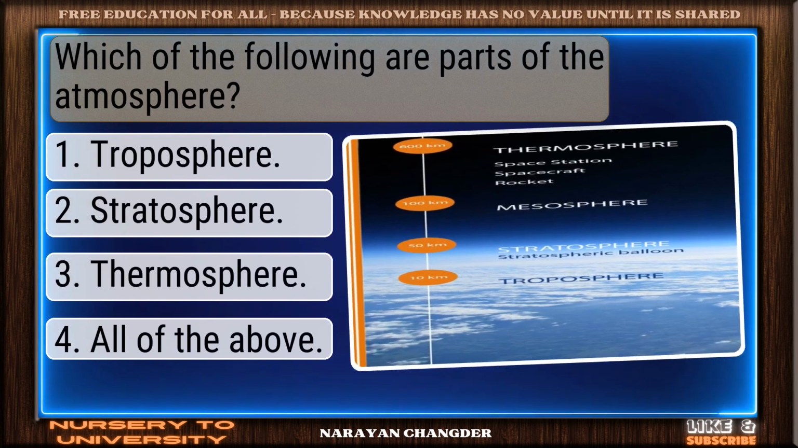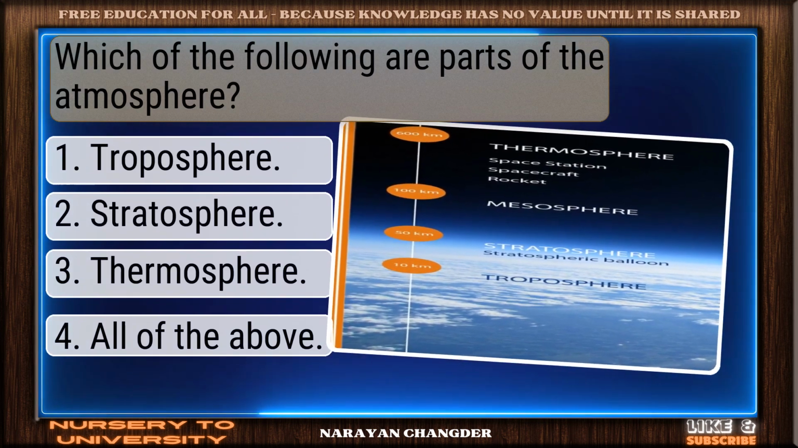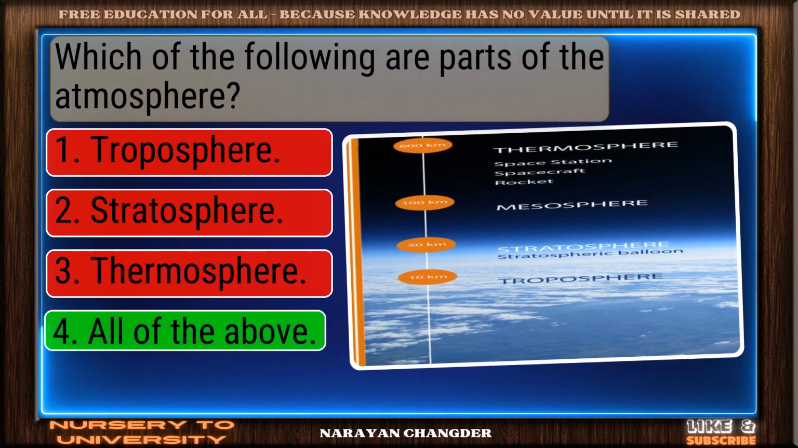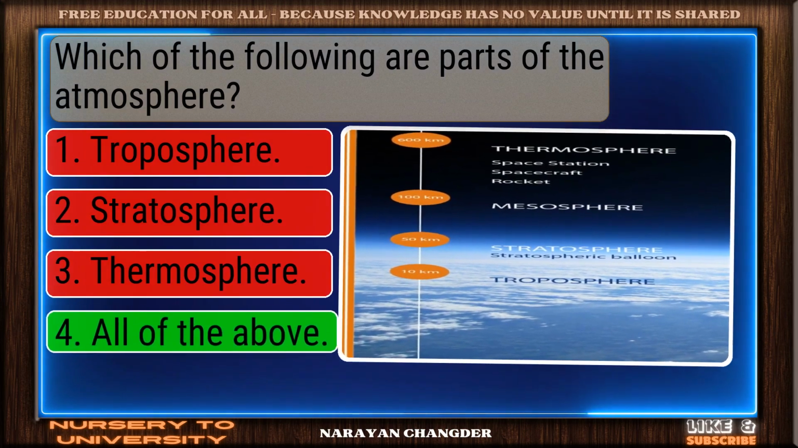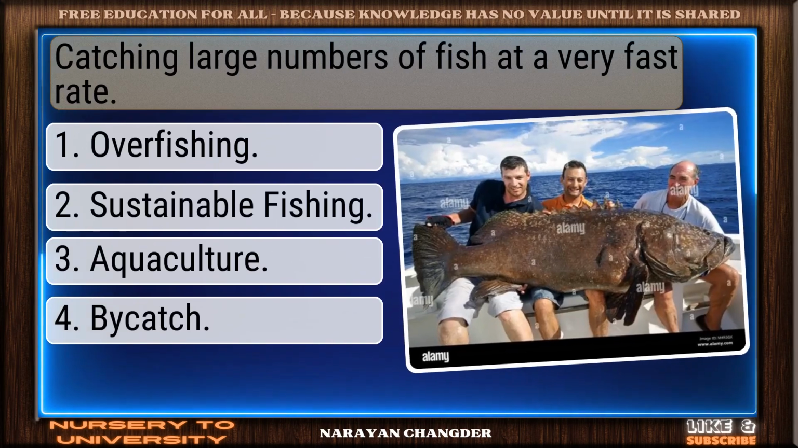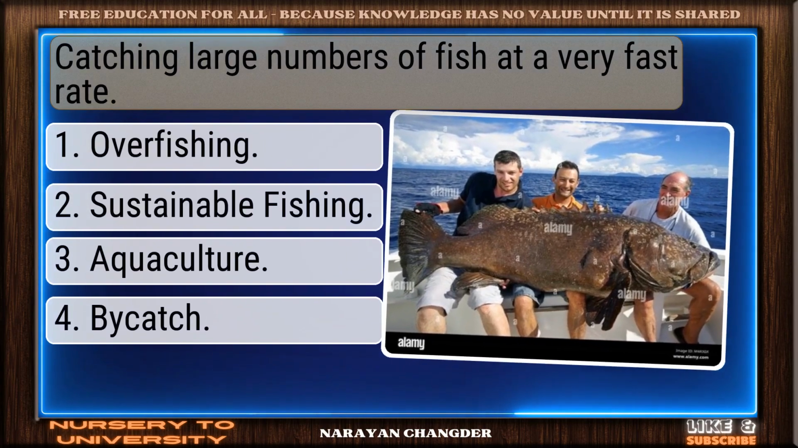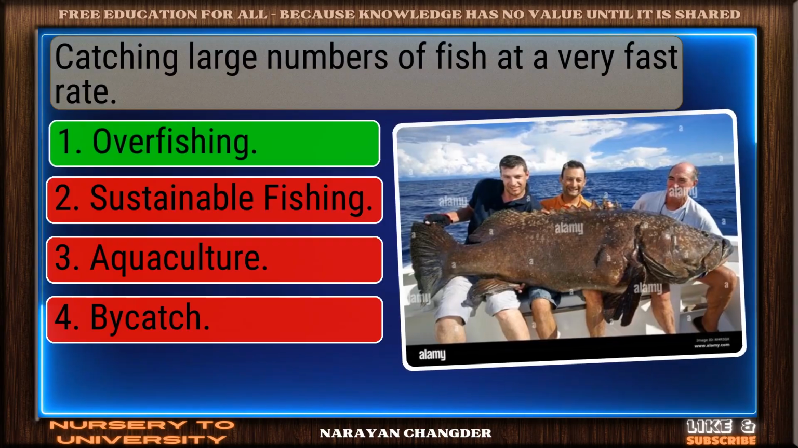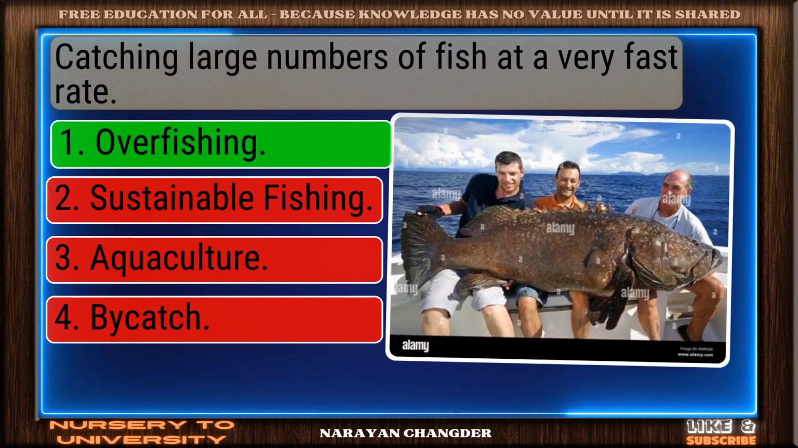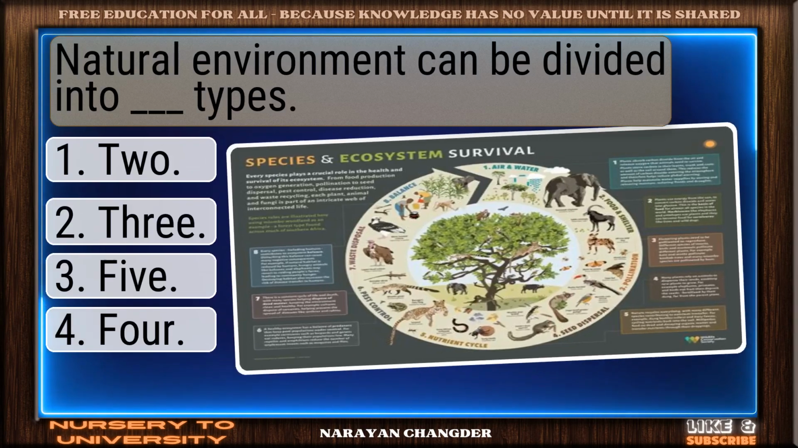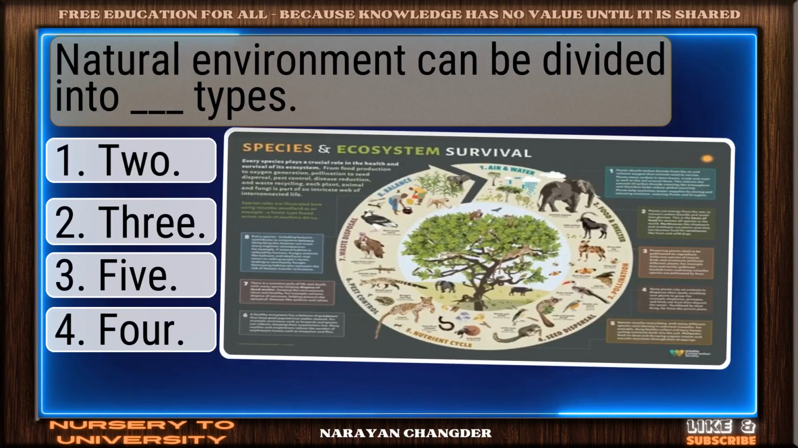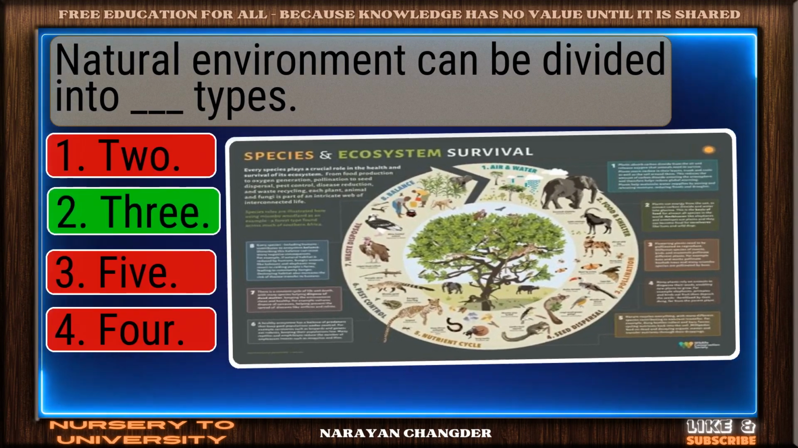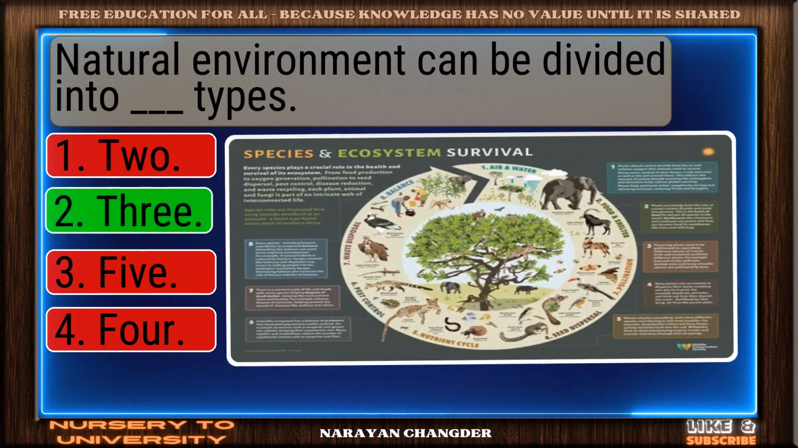Which of the following are parts of the atmosphere? Smart pick. All of the above is correct. Catching large numbers of fish at a very fast rate. Great thinking. Overfishing is right. Natural environment can be divided into dash types. Right again. 3 is valid.